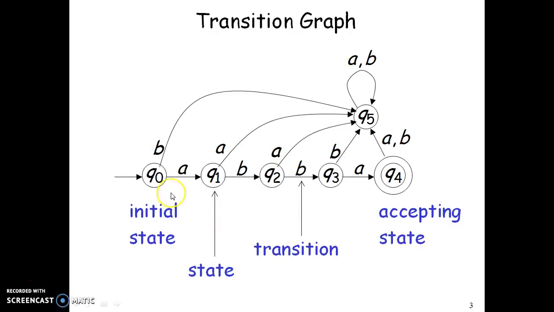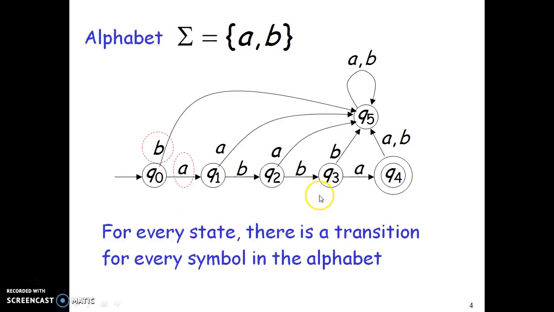States are represented by using circles, and transitions are represented by using arrows. We have some special states. The first one is the initial state and the other one is the accepting state. The initial state is the state in which it starts, that is the first state or beginning state of the transition graph, and the accepting state is the state that has a double circled representation.